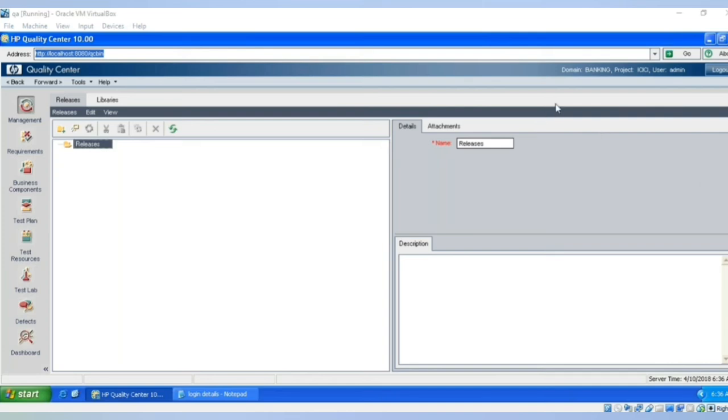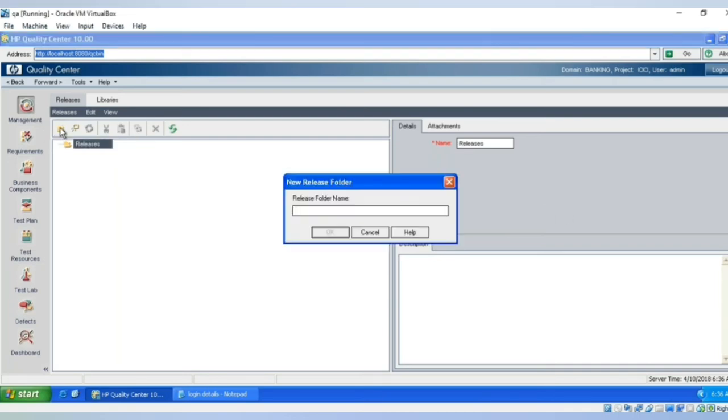Okay, so how to create the project? Here I am going to create a sample project. Under that project we will be creating these releases and cycles. The project name I'm going to give is project 2018. Click on this folder and give the name as project 2018. There are very few options. Even if you go through this tool, you can easily understand. I'm just giving a high level idea. While practicing, you can play with this tool. Nothing will happen. Just click here and there and try to understand. They also give tooltips here. Whenever you keep the cursor, it will tell you what button exactly it is.